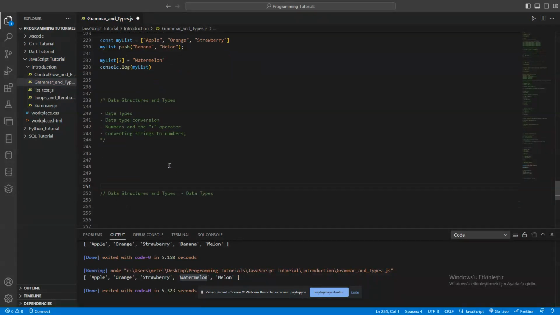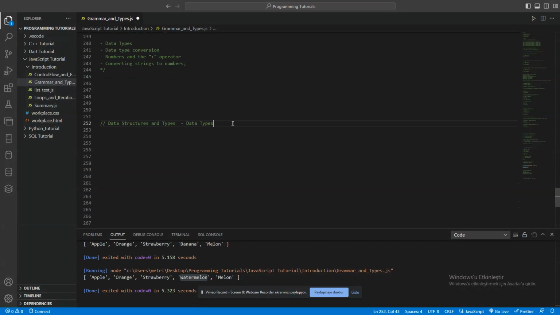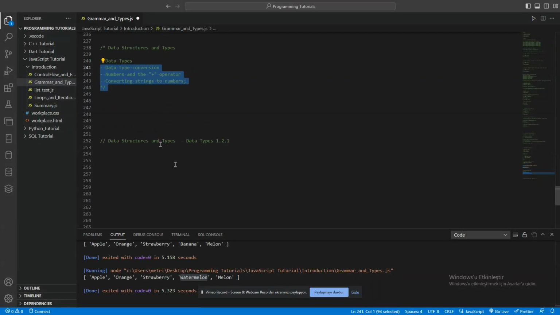So next class will be our 1.2.1, data structures and types. As you see, these are our topics. See you in another class, data structures and types. So data types. Thank you.